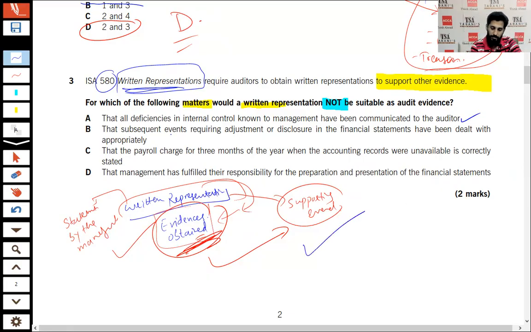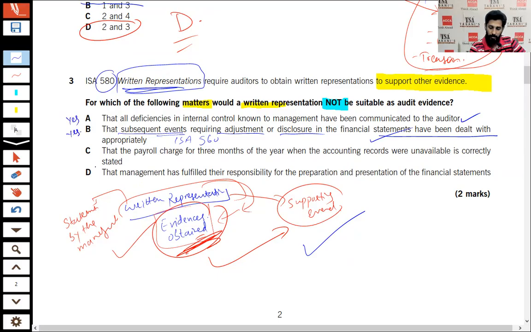Number 2, the subsequent events, ISA 560 requires adjustment or disclosure in the financial statements. Yes, here you will need the written representation, because a management statement is very necessary to confirm that subsequent events have been adjusted or disclosed, because it's a requirement of ISA 560 to seek the written representation. Yes, we will have yes and yes.